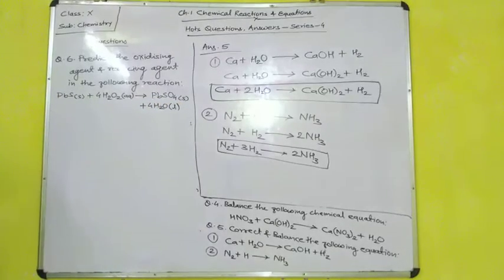In this reaction we have to predict which one is the oxidizing agent and which one is the reducing agent.